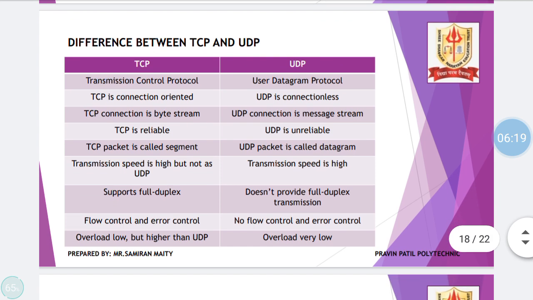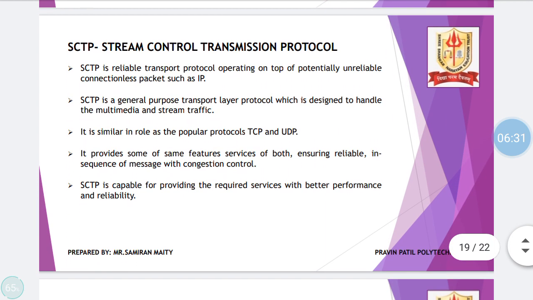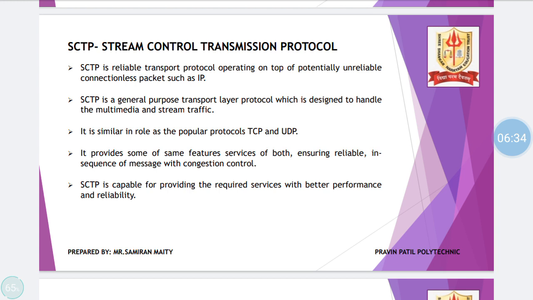Difference between TCP and UDP, very important question, but we have already covered TCP and UDP in previous slides, so we won't go into the detailed aspects of this. Then we have finally the last protocol, SCTP, that is the Stream Control Transmission Protocol, and it is a reliable transport protocol operating on top of potentially unreliable connectionless packets such as IP. So it is reliable as well as unreliable. What they are trying to convey is it has features of both TCP as well as UDP.